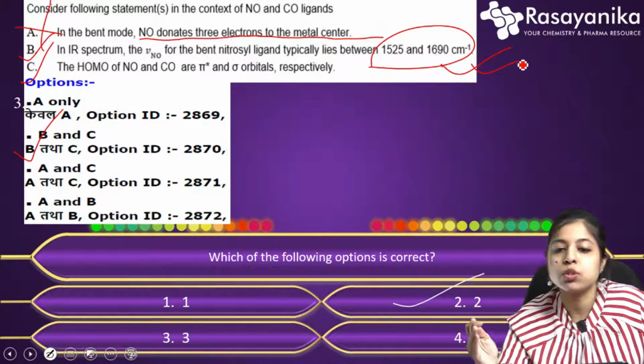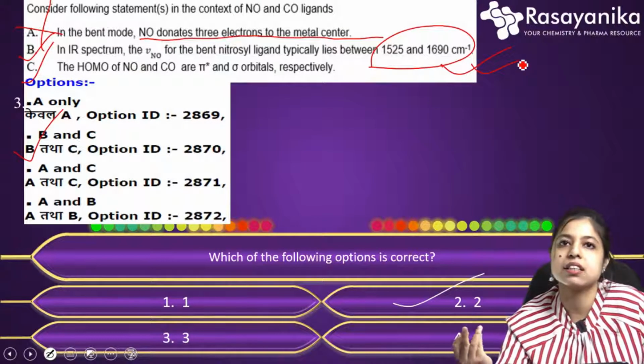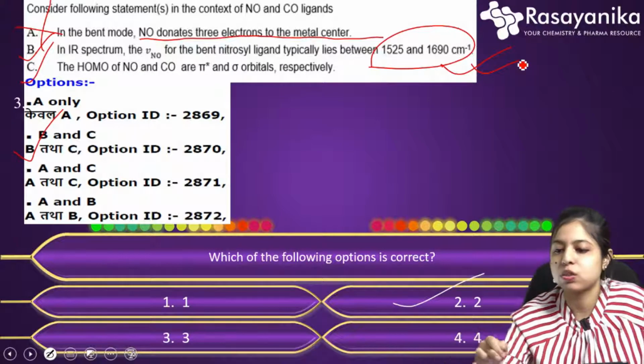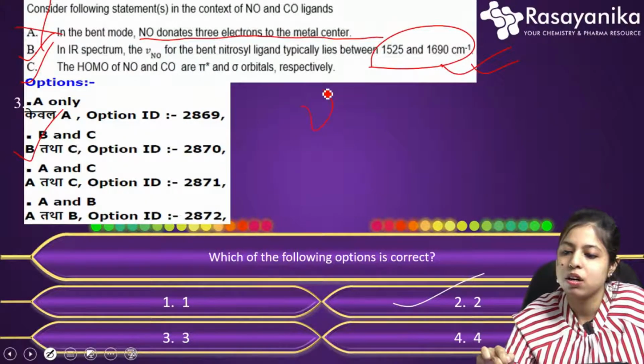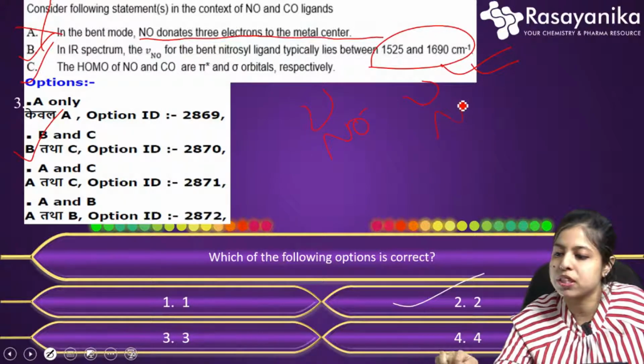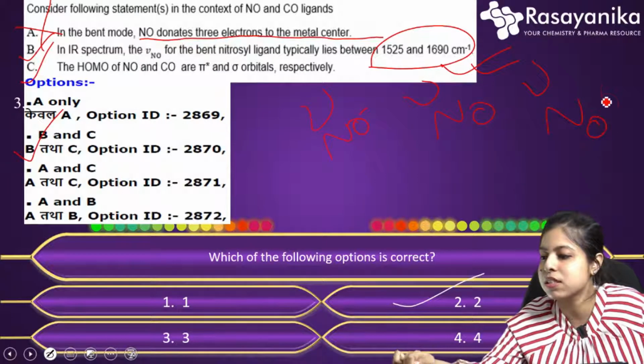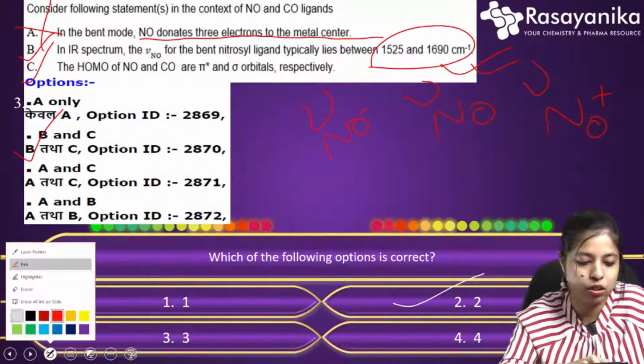And for the bent nitrosyl, that is NO minus, it decreases. And for NO plus, that is the linear nitrosyl, it increases. So basically the stretching frequency for NO minus, for neutral NO, and for NO plus, what will be the order?